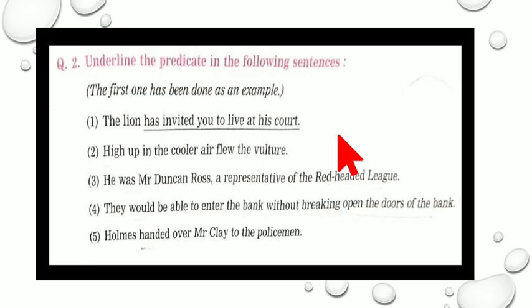So the lion is the animal who had invited you to live in his court. So the lion is the subject and this is the predicate. In question number 2, you are supposed to underline the predicate, and the first example is already done for you. That means the lion is the subject and the predicate is what? Has invited you to live at his court.